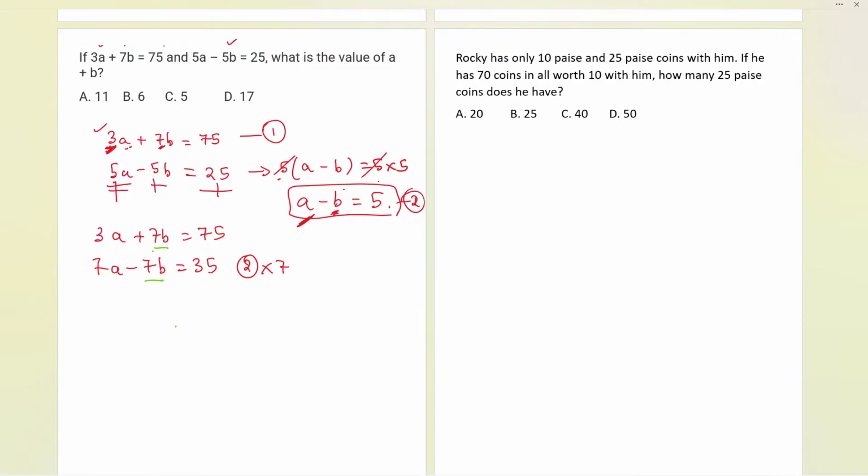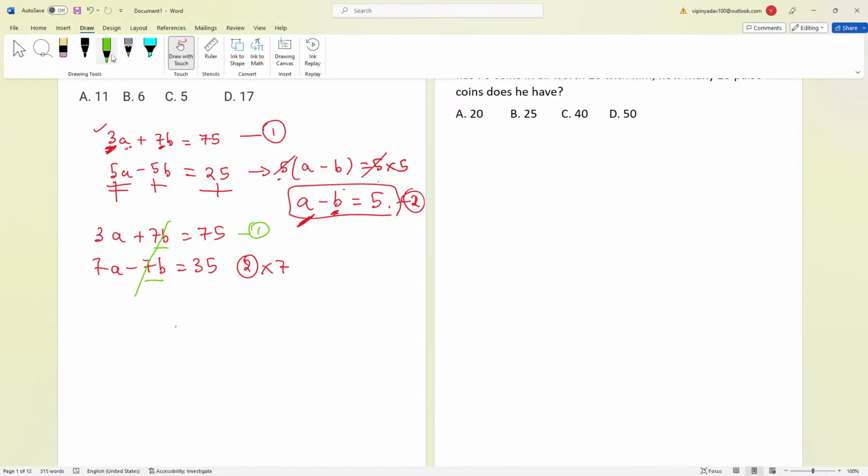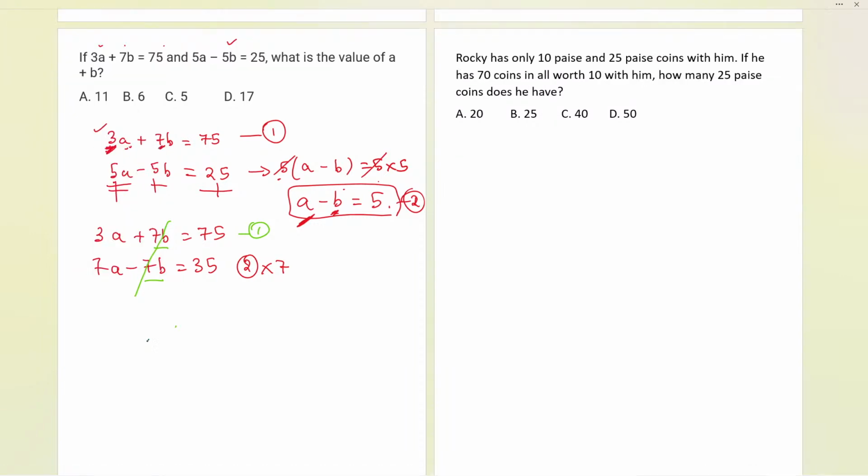If I subtract these two equations, first and second, these will be cancelled. And finally I'll be getting 3a plus 7a equals 75 plus 35, which is 110. So that will be 10a equals 110, and a is 110 by 10. The zeros get cancelled. a is 11 over here.